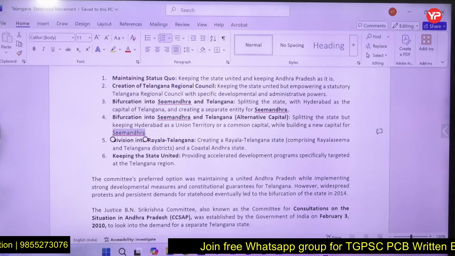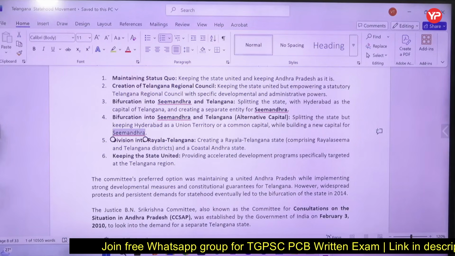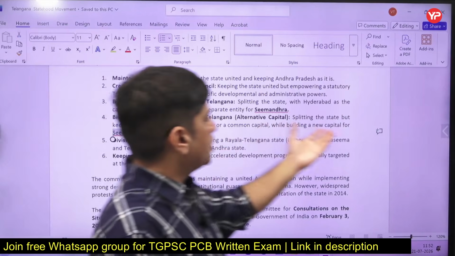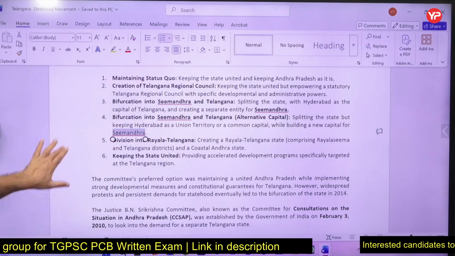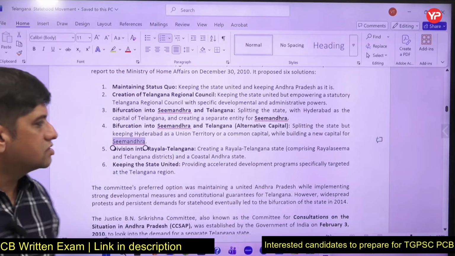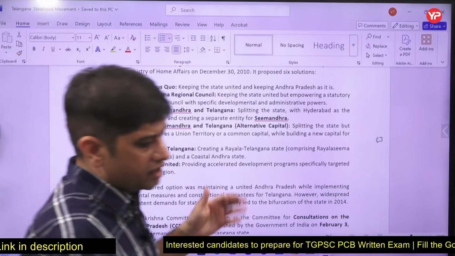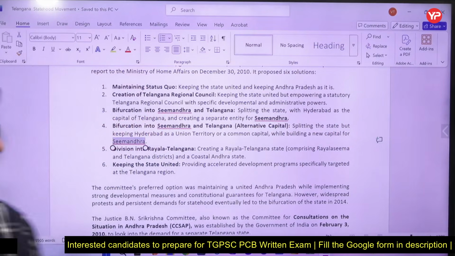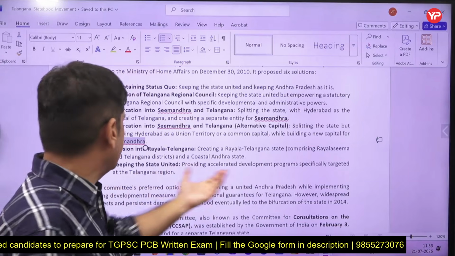So splitting the state but keeping Hyderabad as union territory. So it said that okay, let's make Hyderabad as union territory as a common capital, while we'll build a new capital for Simandra, what we know as Andhra Pradesh today. Then division into Real Telangana. So creating Real Telangana state comprising Rayalaseema and Telangana district and coastal Andhra Pradesh. So it said okay, Rayalaseema and Telangana will be one and Andhra Pradesh will be another entity. And then keeping the state united, providing the development and specifically targeting the Telangana region.